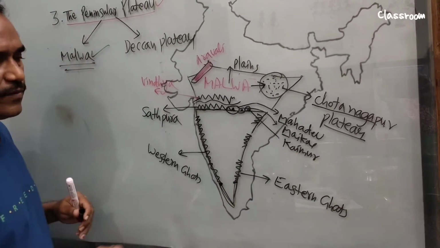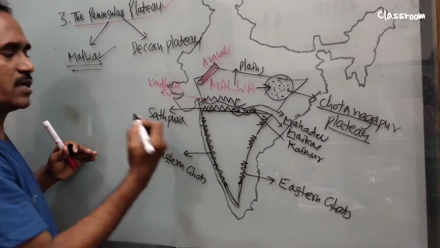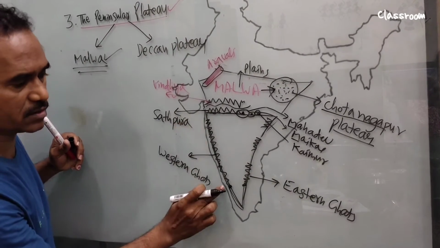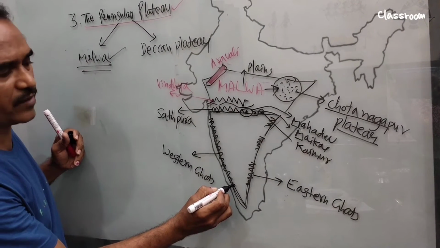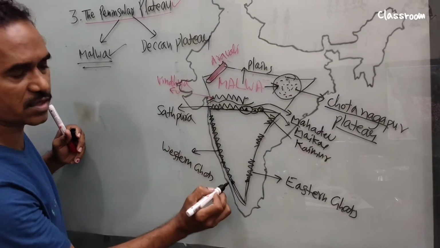Now tell me the differences between Eastern Ghats and Western Ghats. One point is, as we go from north to south, the elevation increases. Elevation of Western Ghats increases as we move from north to south.